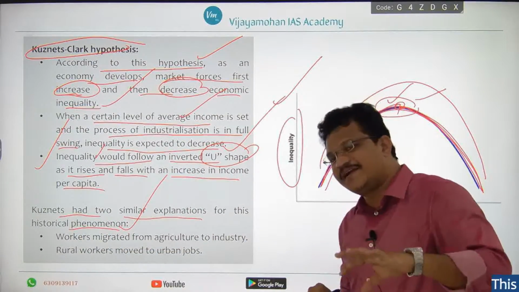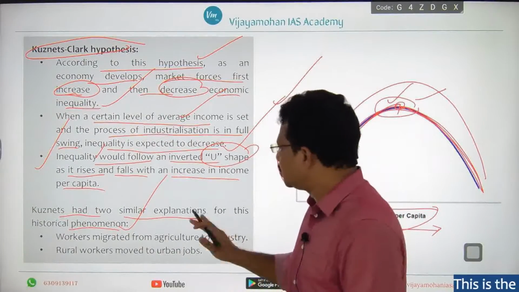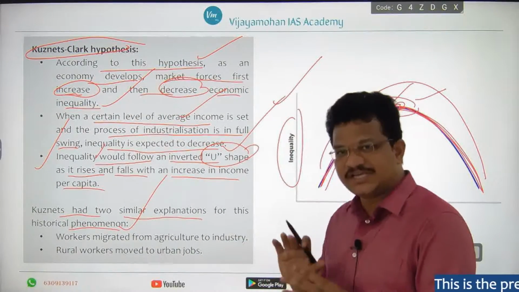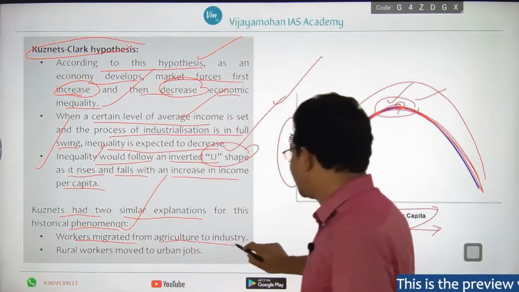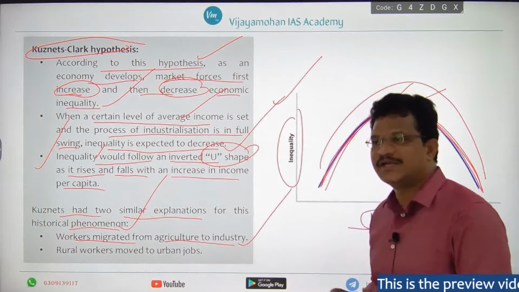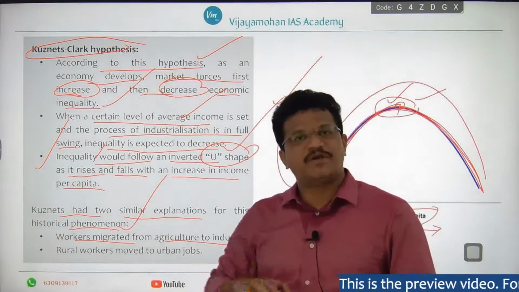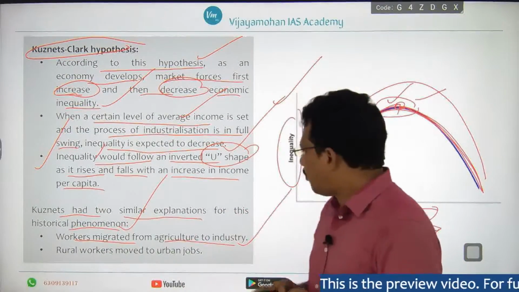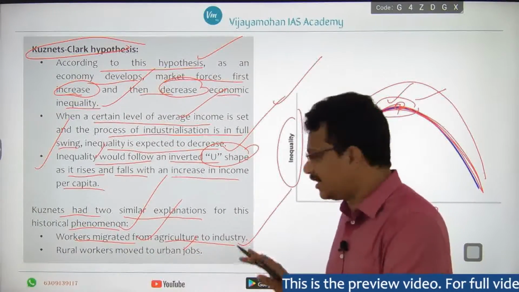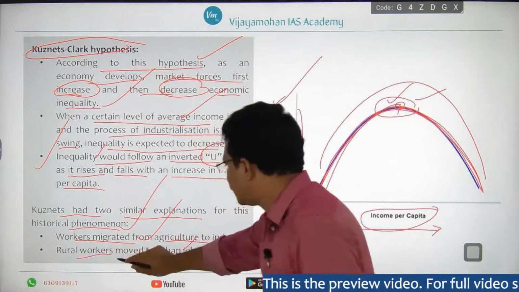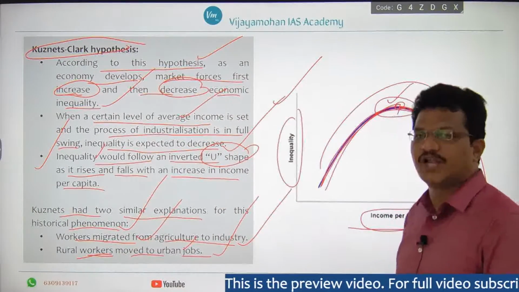Apart from inequality in distribution, he also has two explanations for this changing phenomenon. That is, workers migrated from agriculture to industry. He is telling that in the development discourse, as the economy moves from low development to high development, workers will migrate from the agriculture sector to the industry sector, and also rural workers will move to urban jobs. These are the other two phenomena, right?